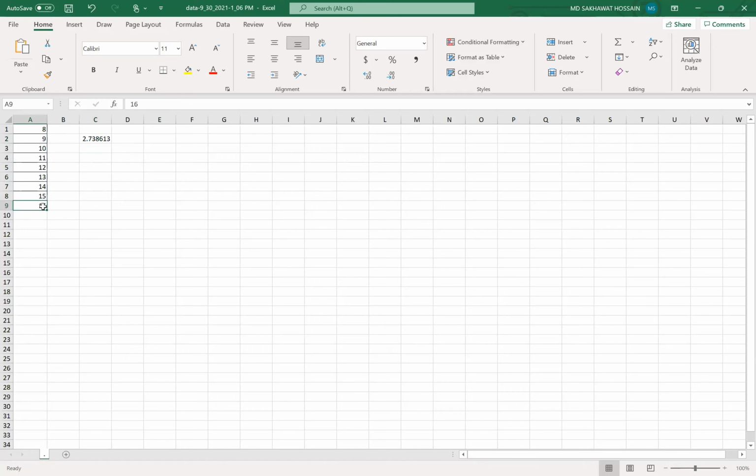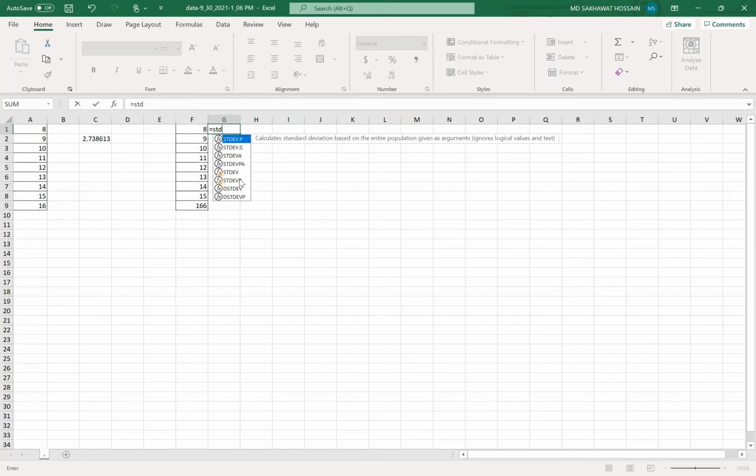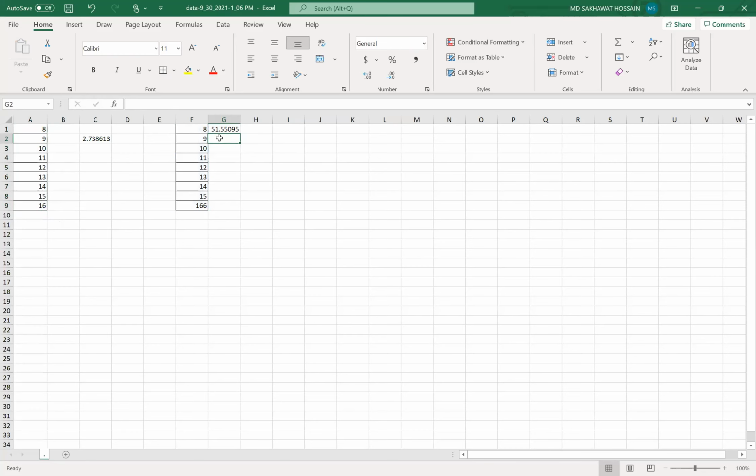Okay, now replace 16 with 166. Then calculate the standard deviation. Oh, I'm sorry, first it was 16. So I can just copy the data set again, and now I will replace 16 with 166. So now find the standard deviation, equal STDEV, and select all the numbers, and this is 51.55.